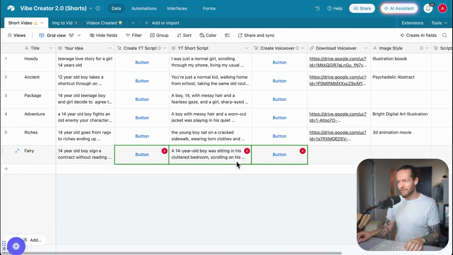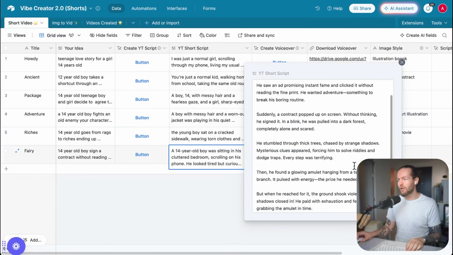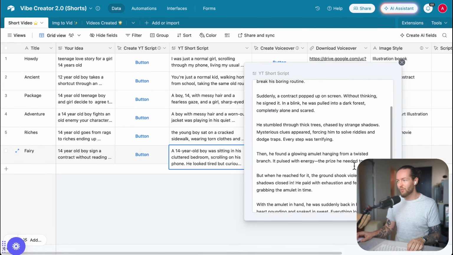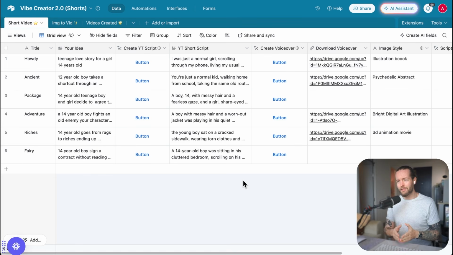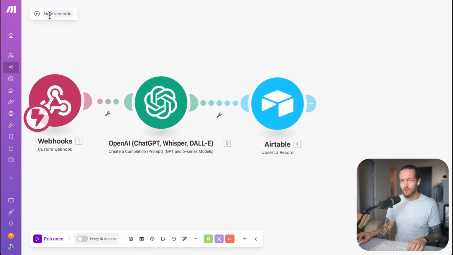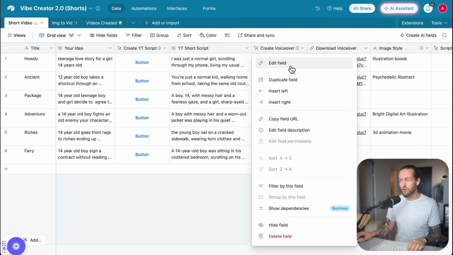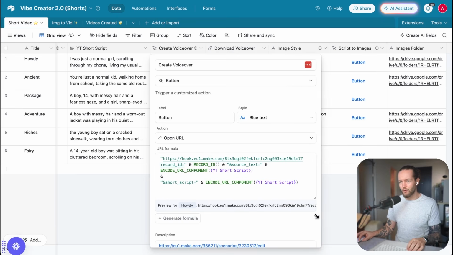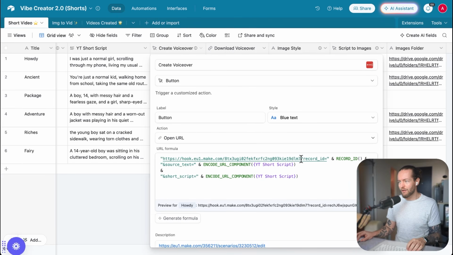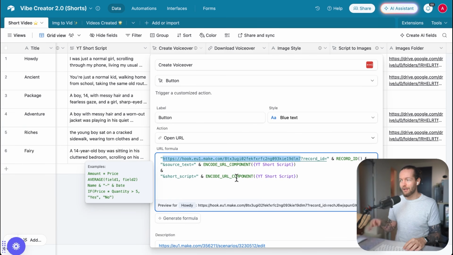But in just a couple of seconds, you see that we get the entire YouTube script right here, ready to get going. So what I recommend if you're following this step by step is to set up the webhook for all your buttons. Once again, go and create your new scenario. Make sure you select the webhook, create a new webhook, and, for example, connect it to your voiceover file as well. And if you don't remember, we just select everything that is before the question mark here, and we paste our new webhook right in there.